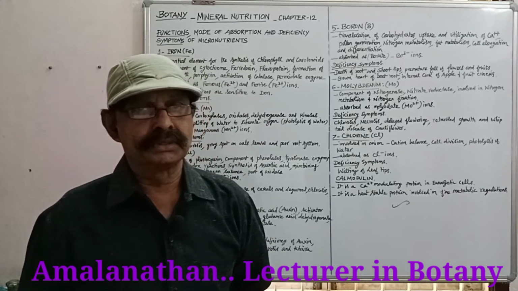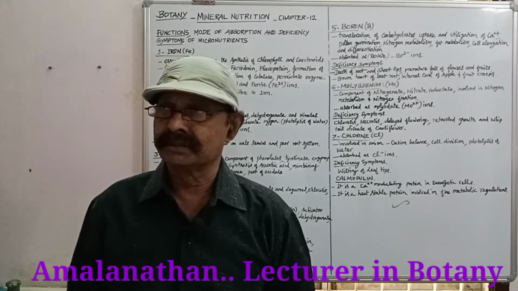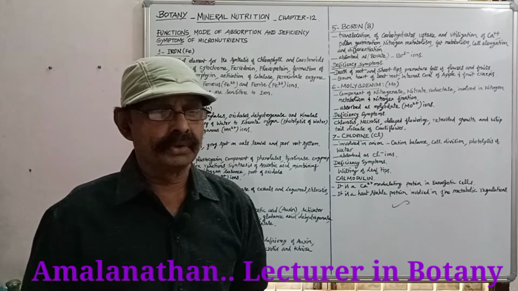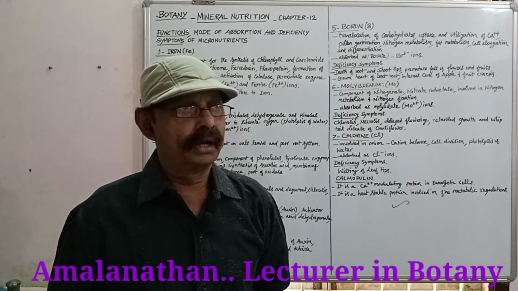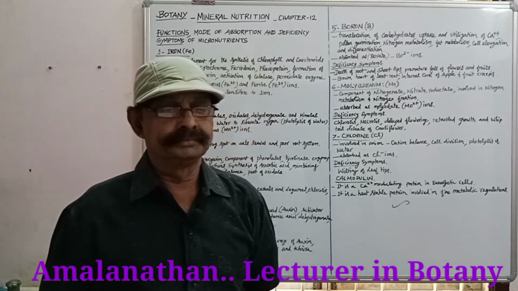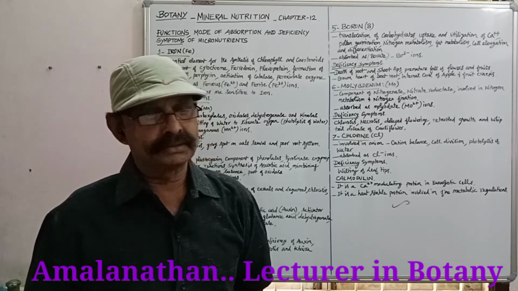The next one is zinc. It is referred to as Zn. It is essential for the synthesis of indole acetic acid, that is the auxin. Auxin is a natural phytohormone synthesized in the plant itself.